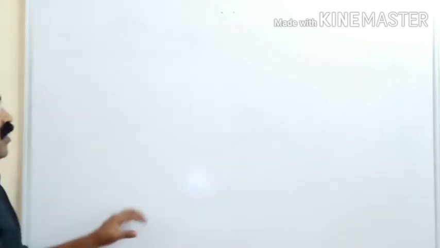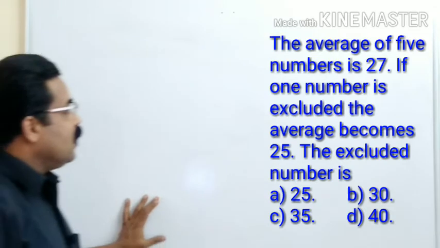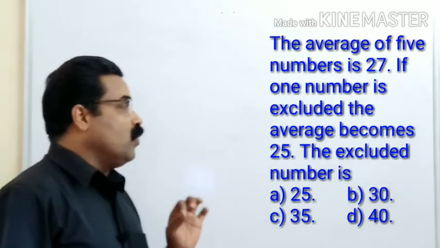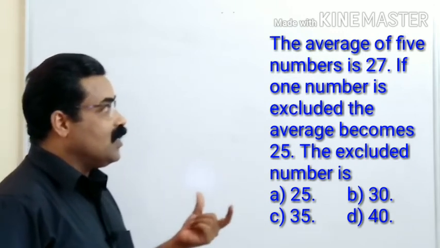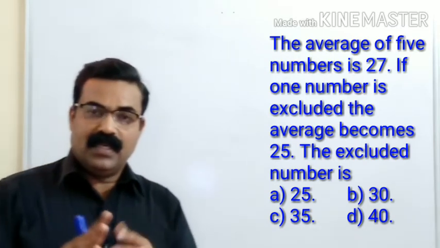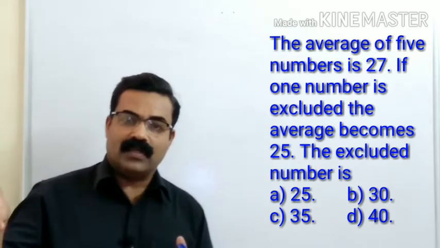So the next question is here on your board. The average of 5 numbers is 27. If one number is excluded, the average becomes 25. The excluded number is what? You need to find out that removed number. So here first we have 5 numbers, and the average is 27. Out of those 5 numbers, one number is removed, one number is excluded.